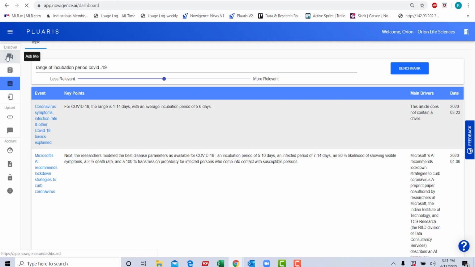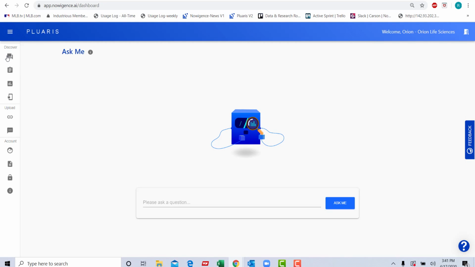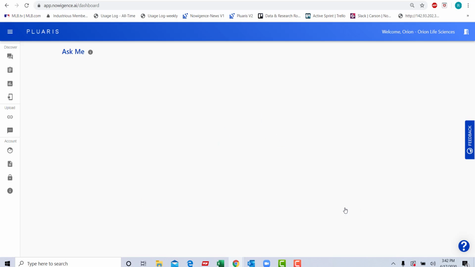Now, let's go back to the Ask Me function and see if we can use a different functionality in order to answer some of these questions. Now remember, we also wanted to look up the persistence of COVID-19 on separate surfaces. So let's see what our internal function can handle.